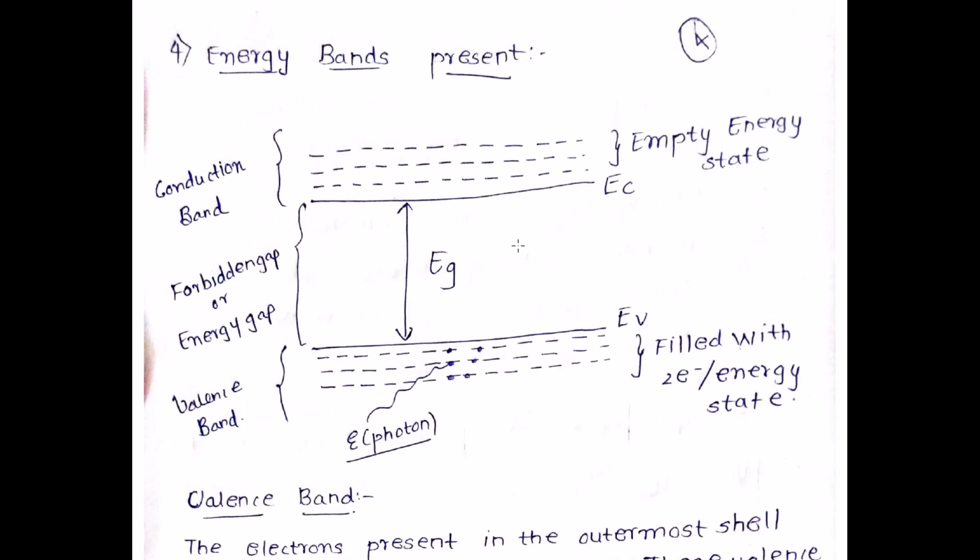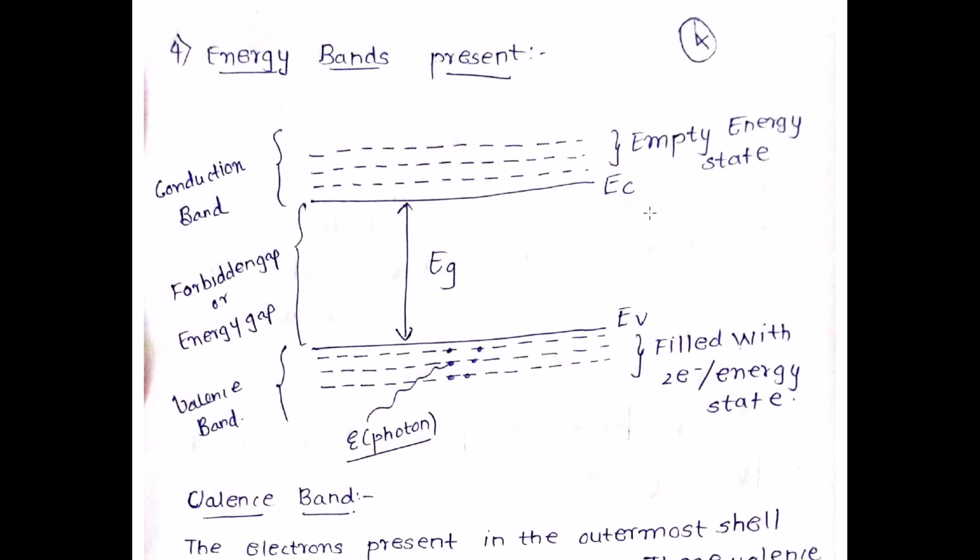So basically, in a semiconductor or in any kind of material, like for example the metal, the insulators, we will be having something called the conduction band, which is above. Then we'll be having the valence band, which is below, and the conduction band and the valence band will be separated by a forbidden gap or energy gap, which is given as EG. So you have a conduction band, you have a valence band, and they are separated by an energy gap EG, which is called the forbidden or energy gap.